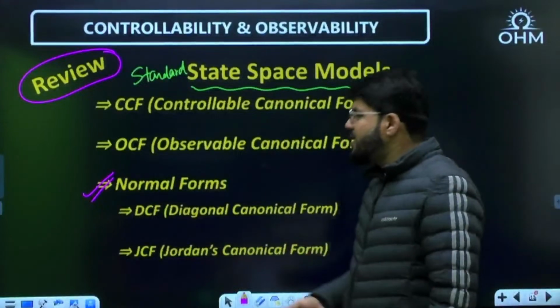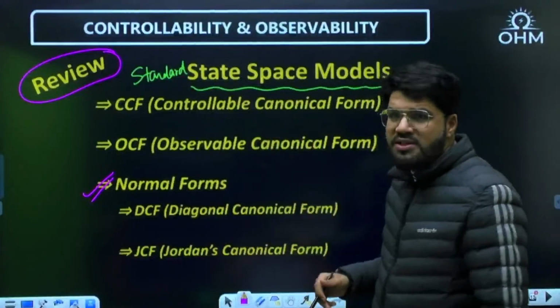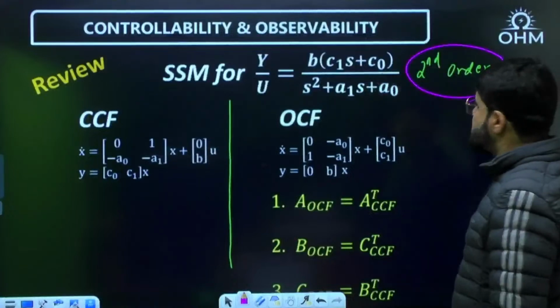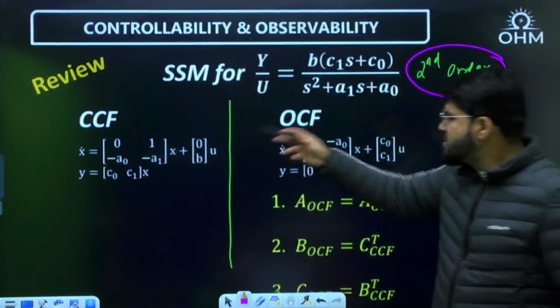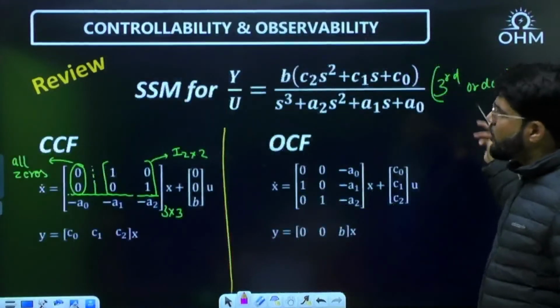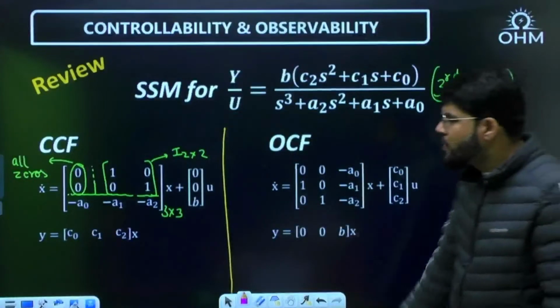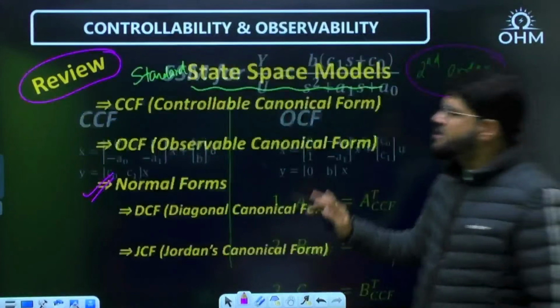In the previous session, I also told you what the CCF form looks like. A review of the state space model was taken, and basic revision was done around that. Like if it is a second order system, how do you write the CCF form? And if you remember CCF, how do you quickly write OCF also? We also talked about third order, and we generalized that even if it is higher order, how do you write down the CCF form? This was done. These are the quick highlights.